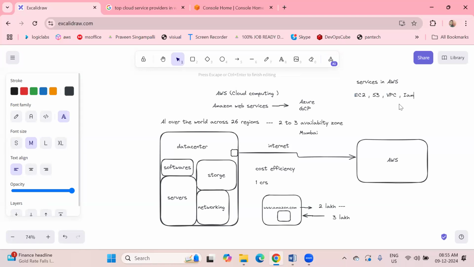IAM. IAM is a service which provides identity access management. Identity access management means, suppose you have joined my organization. Definitely you require access rights, privileges, right?